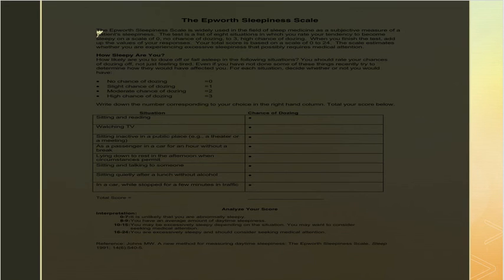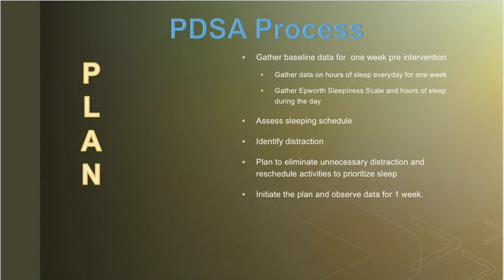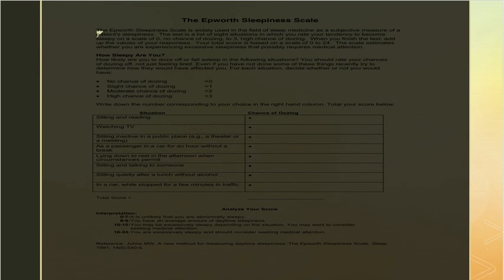Over here, we have the Epworth Sleepiness Scale. The Epworth Sleepiness Scale was first invented by Dr. Johns in the 1990s and slightly modified in 1997. This scale has been used to assess the patient's daytime sleepiness. The Epworth Sleepiness Scale is one of the tools that I have utilized for my CQI project. Using the ESS, I can measure the amount of daytime sleepiness that I am having. This tool is also very important to track the progress of my CQI plan. The goal of this project is to decrease my ESS score, as the higher the ESS score, the more sleep deprived a person is.